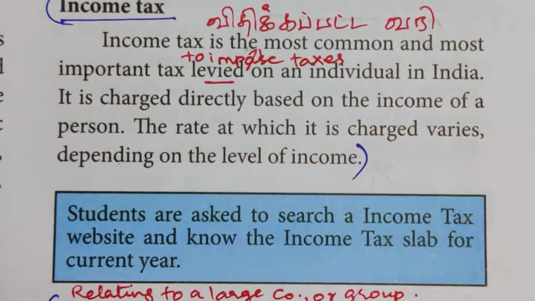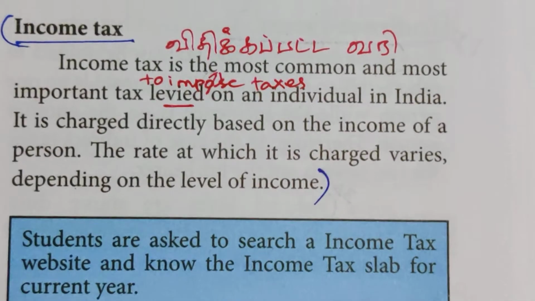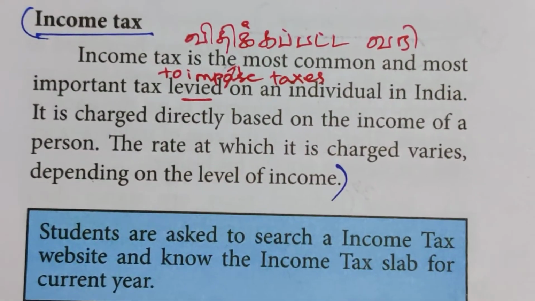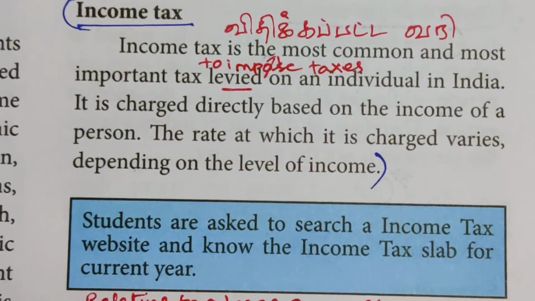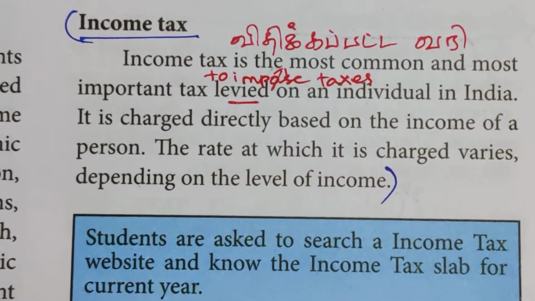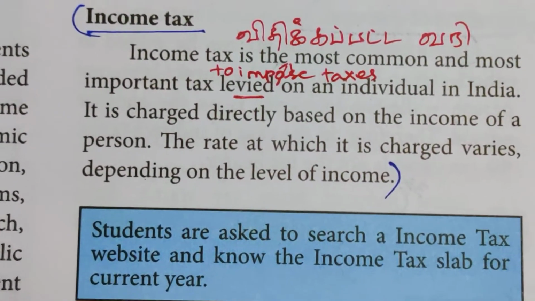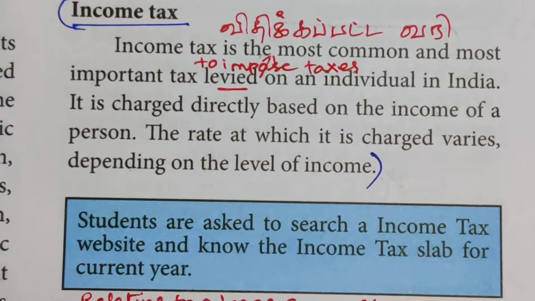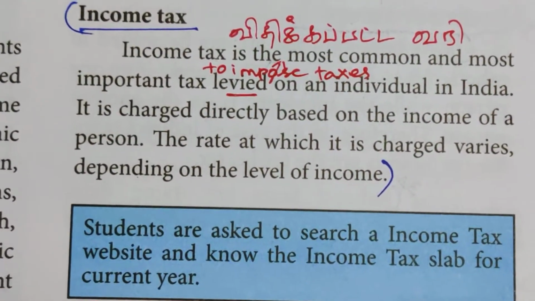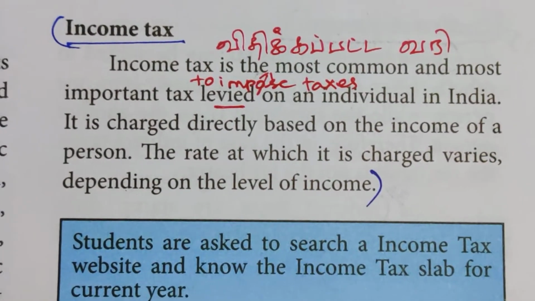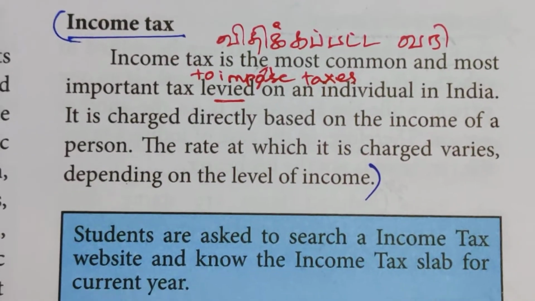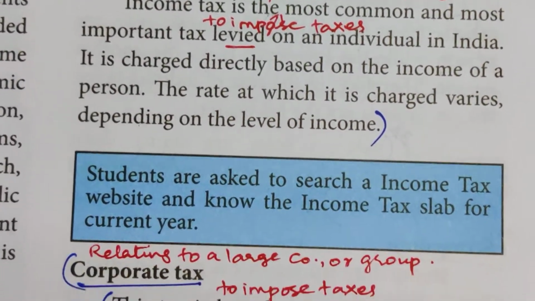It is the most common and most important tax levied, that is, to impose taxes on an individual in India. It is charged directly based on the income of a person. The rate at which it is charged varies depending on the level of income. Everybody is not paying the same tax. Based on their income, the tax is charged.